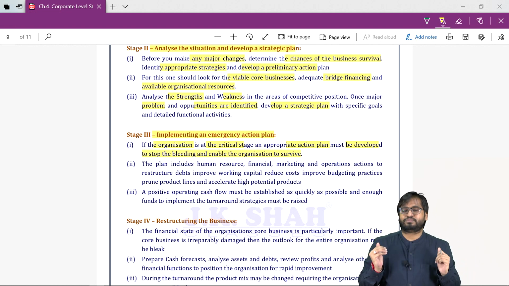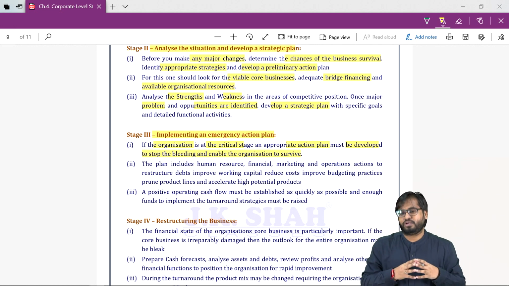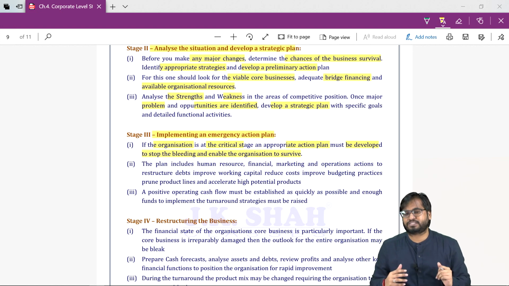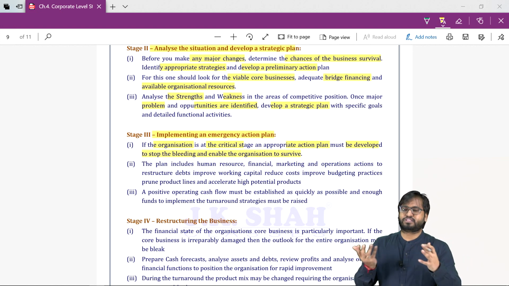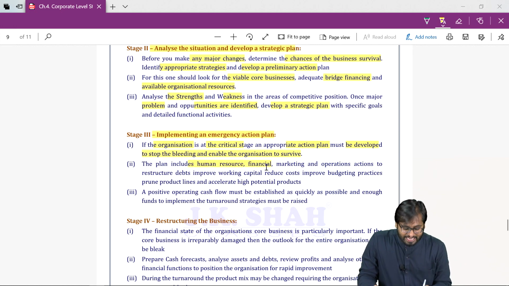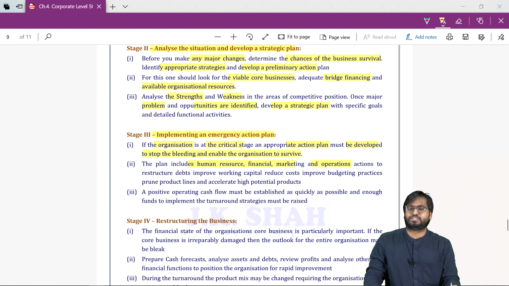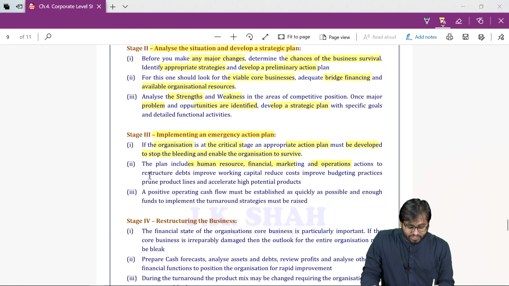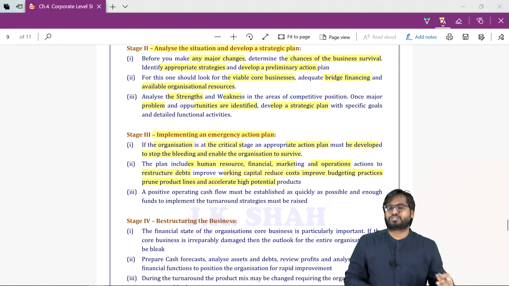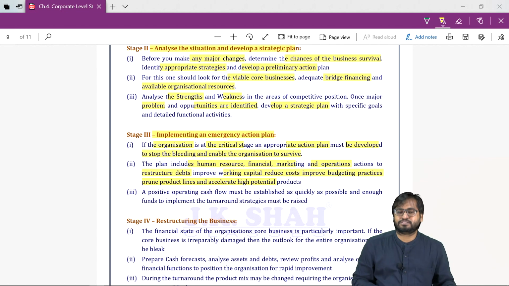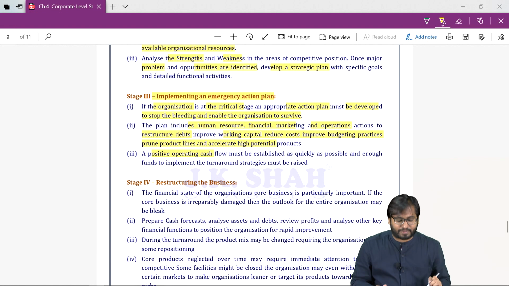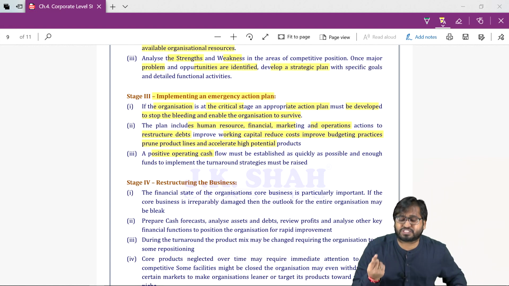Hire employees, arrange money, do marketing, ask our workers to produce good quality products, ask the distribution team to deliver the products on a timely basis. So we can use human resource, financial strategy, marketing strategy, operations actions. We'll have to restructure the debts, improve the working capital, reduce the cost, improve the budgets. So all this we'll have to do. We'll have to look for positive operating cash flow. If you remember, this was one of the danger signs.